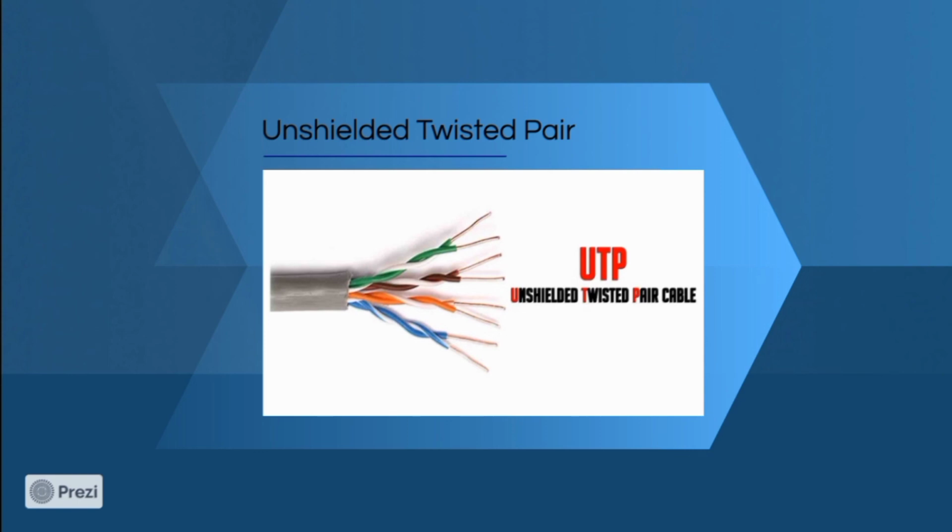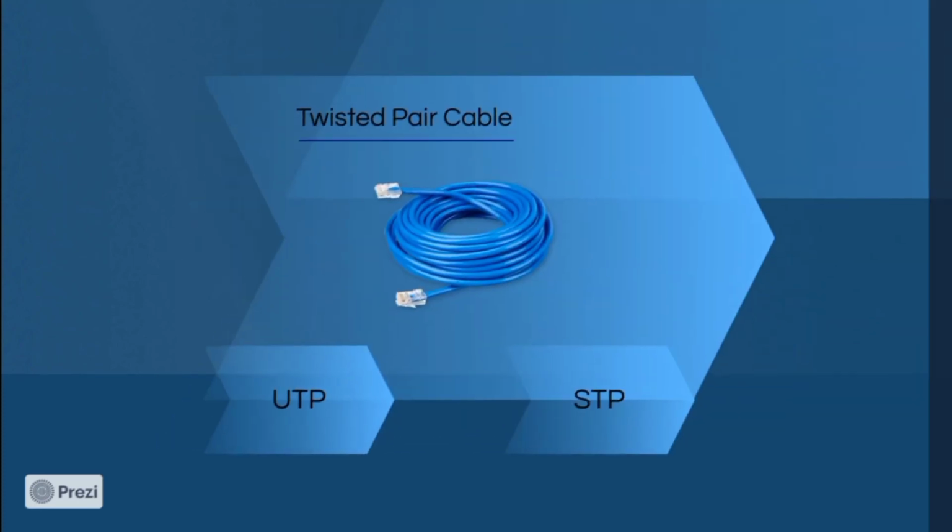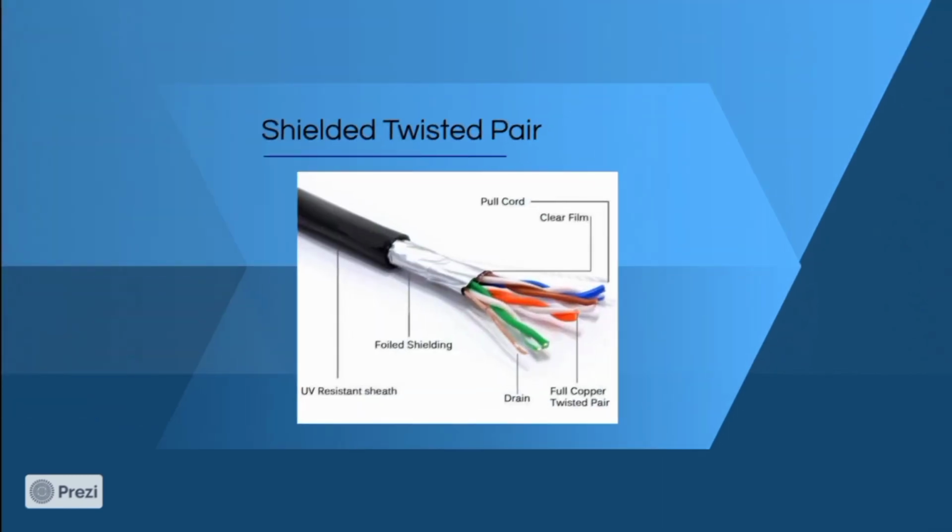This type of cable has the ability to block interference and doesn't depend on a physical shield for this purpose. It is mostly used in telephone applications. Second one is shielded twisted pair. This type of cable consists of a special jacket to block external interference.